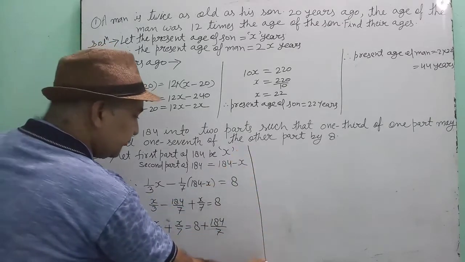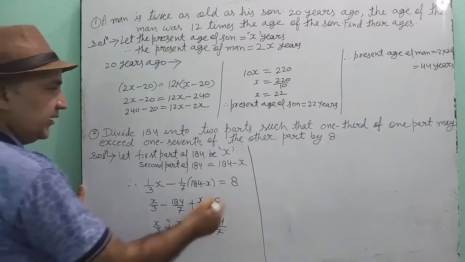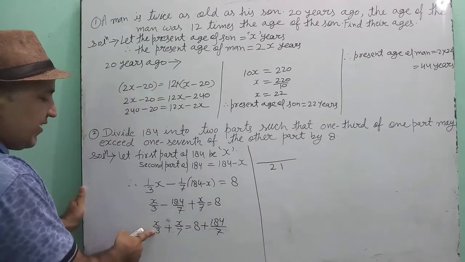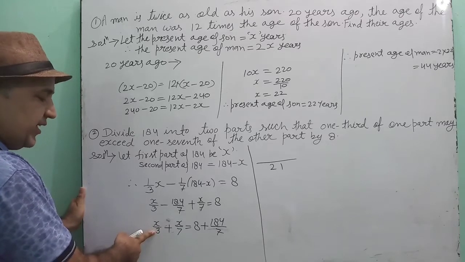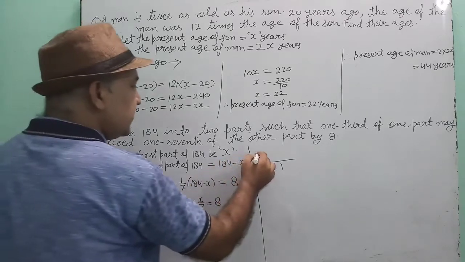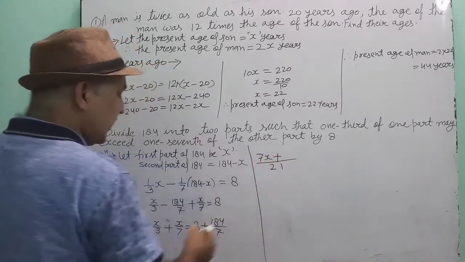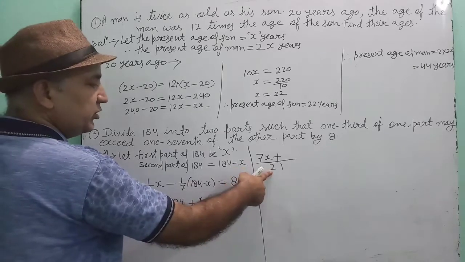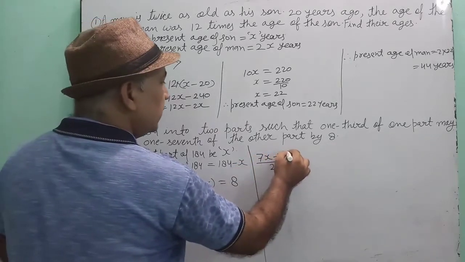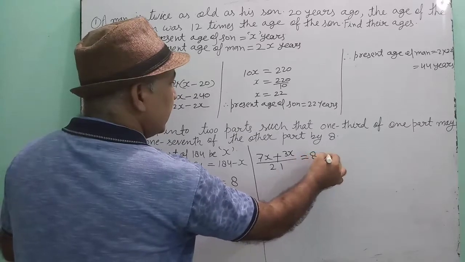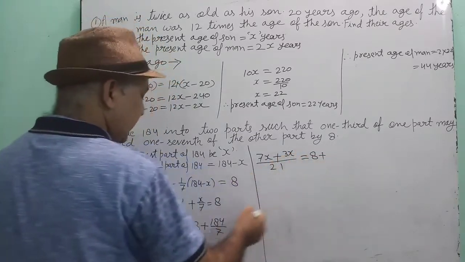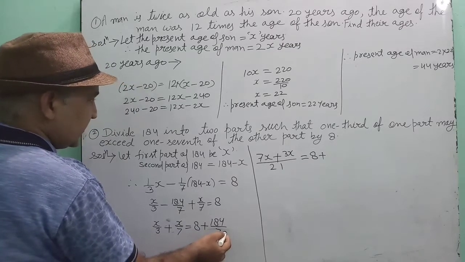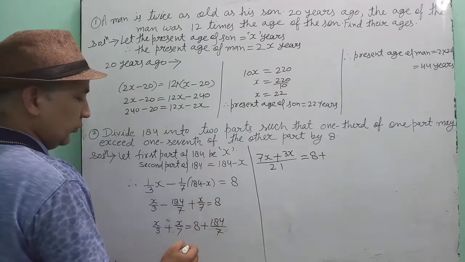Now solve it. 3 and 7, the LCM is 21. The LCM is divided by the denominator 3, 7 is coming. 7 into x is 7x, plus 7 dividing 21, 3. 3 into x, 3x is equal to 8 plus, see here, 7 cannot divide 184.